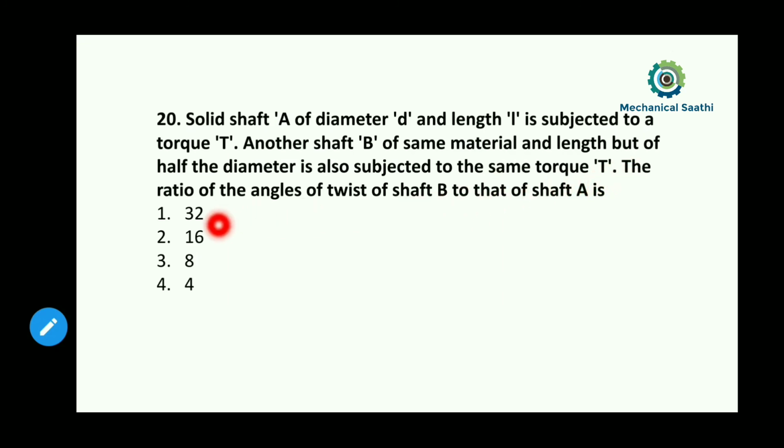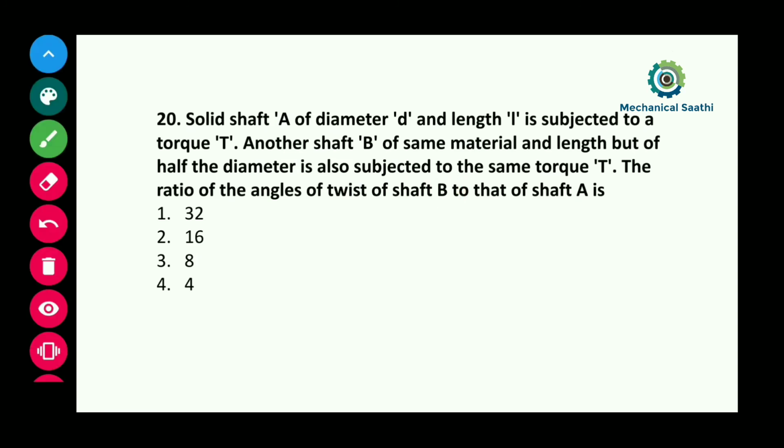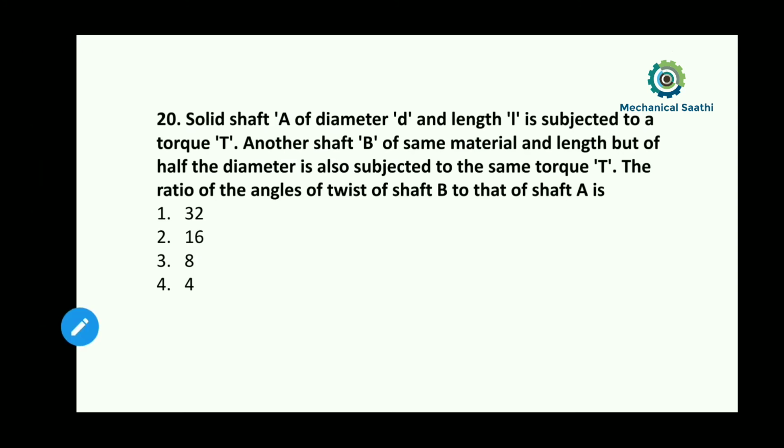We need to find the ratio of the angle of twist of shaft B to shaft A. So the angle of twist, theta, we need to calculate, and the ratio of theta B to theta A. Finally we need to calculate the value of theta B divided by theta A.